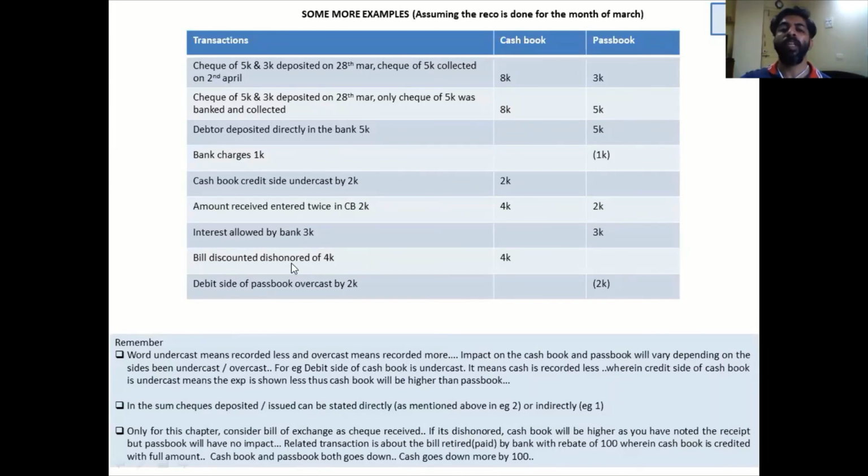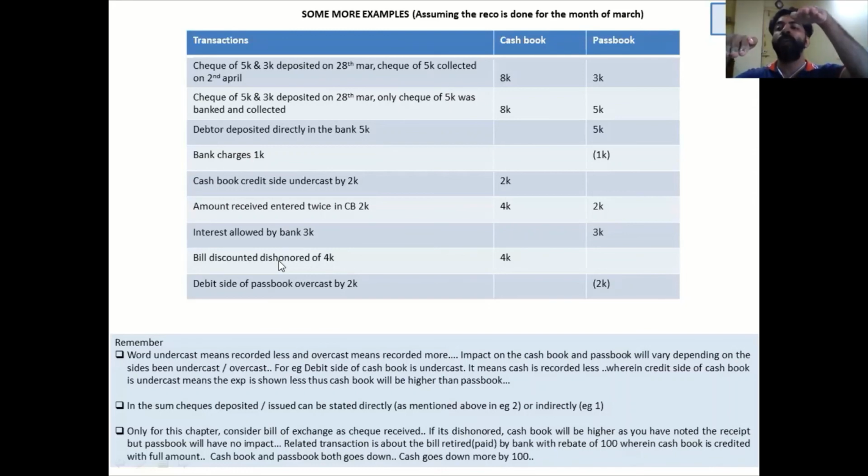Bill discounted, dishonored of 4K. What did I tell you? What is bill of exchange for this chapter? Check. Check got dishonored. Now, this is a very interesting one, and students usually go wrong with it. If I get a check, what happens? My cash book increases.